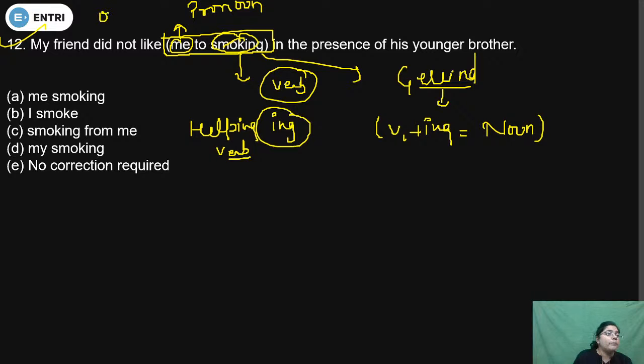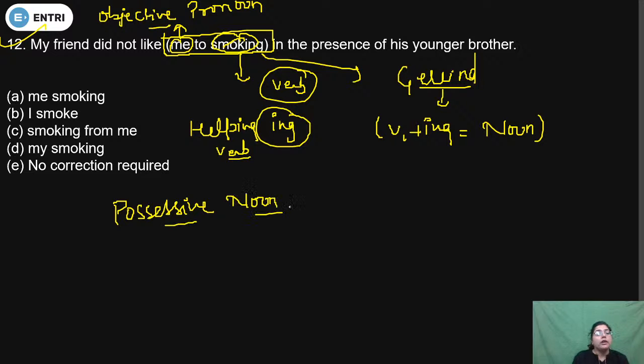The objective case of pronoun. Whenever a pronoun is used before a gerund, it will be used in the possessive case. This type of error is asked many times in banking examinations.